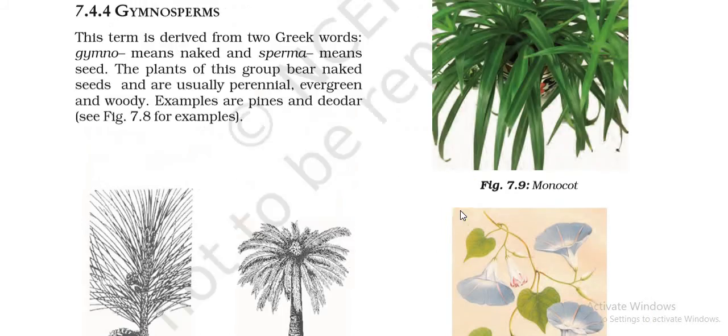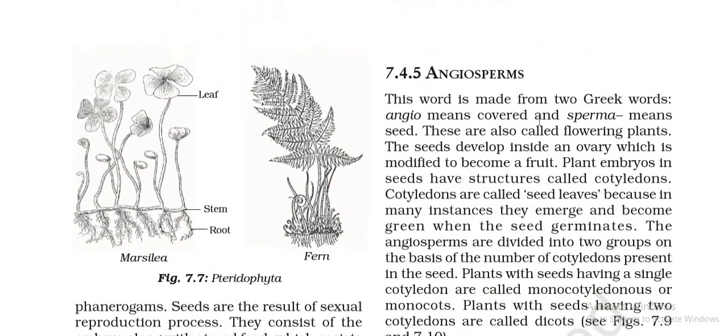And then coming to the angiosperms. Angiosperms are also called flowering plants. They will bear a flower that will eventually form the fruit. The fruit will have the seeds, and the ovary would be present, which again will form the fruit. So likewise it will operate like that.